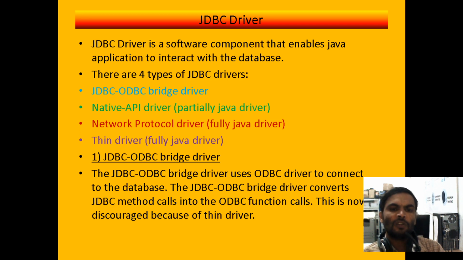The 4 types are: the JDBC-ODBC bridge driver, the native API driver, which is partially Java and is also called the type 2 driver, the type 3 driver, which is a network protocol driver or fully Java driver, and the fourth one, the pure Java driver, also called the thin driver.